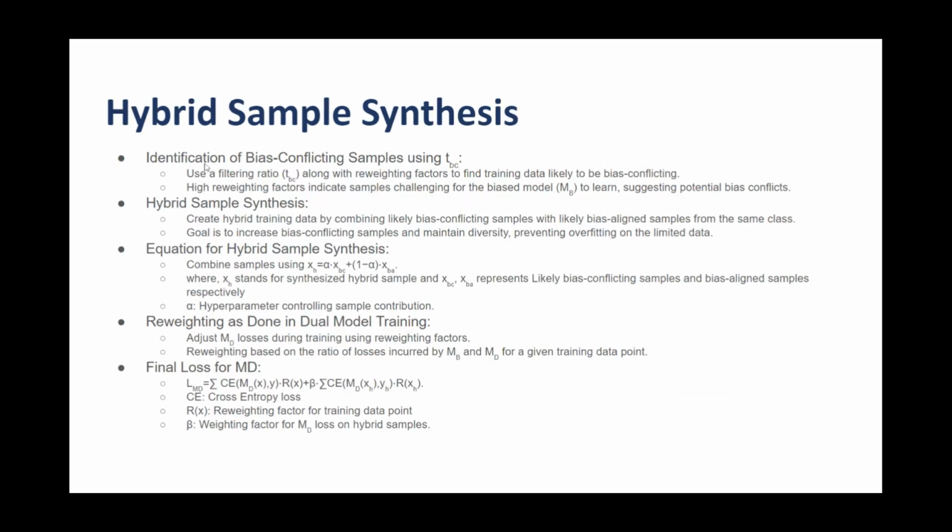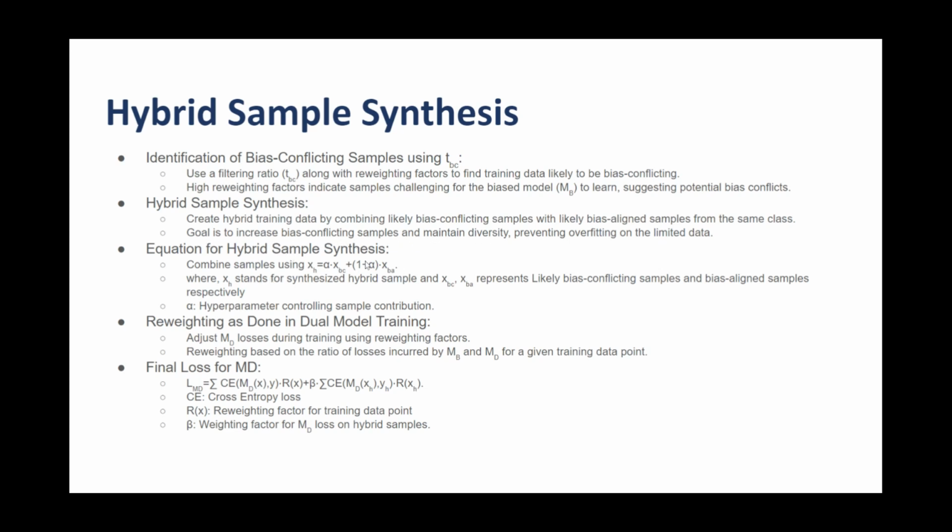Hybrid sample synthesis. First of all, it involves the identification of bias conflicting samples using a threshold PC. High reweighting factors indicate samples challenging for the bias model to learn, suggesting potential bias conflicts. Hybrid sample synthesis involves creating hybrid training data by combining likely bias conflicting samples with likely bias aligned samples from the same class. The goal is to increase the bias conflicting samples and mean diversity.